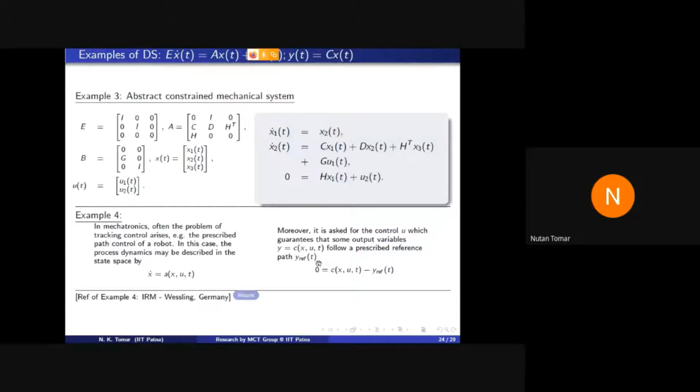That means together with this dynamical part, we have to satisfy C minus some reference is equal to 0, predefined path.